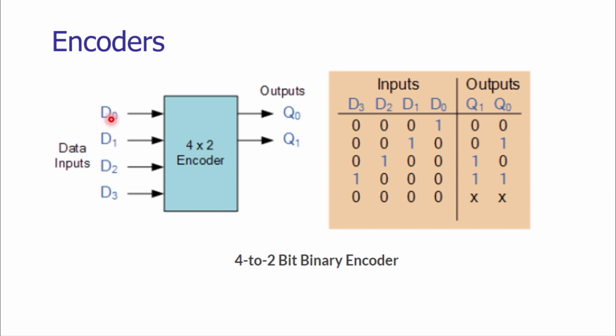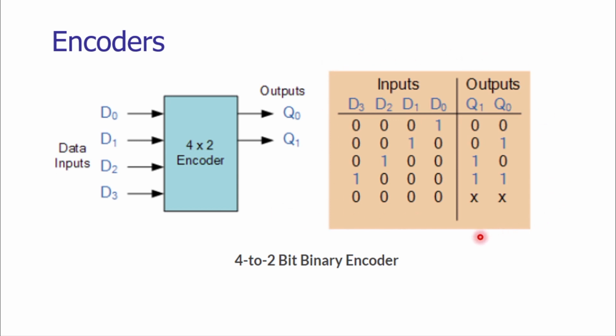So when 4 input data lines are there, we will have 2 output data lines. So 2 to the power n is equal to 4. So 4 input lines are giving 2 output lines. To have this type of binary encoder, we have to generate a truth table.